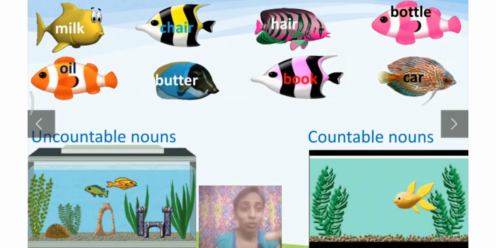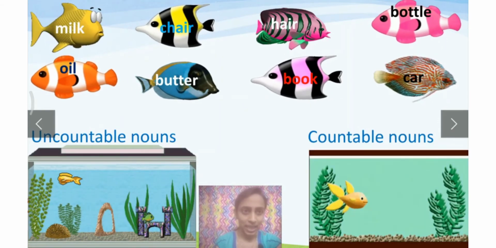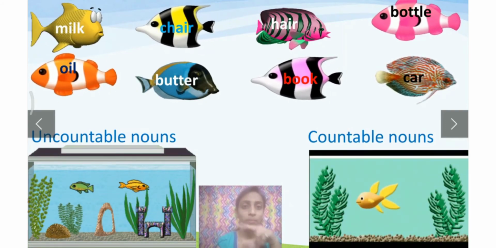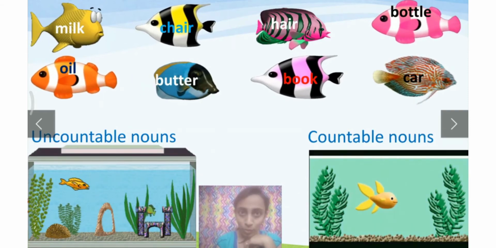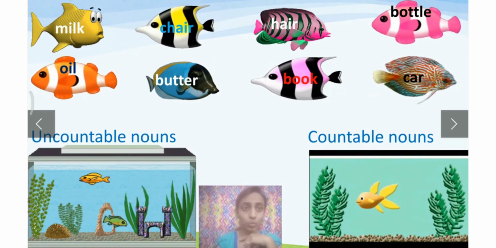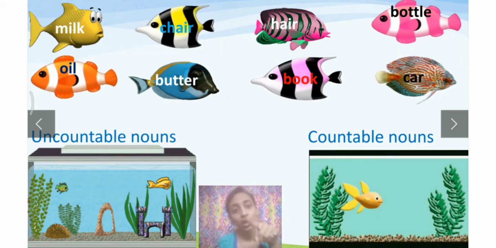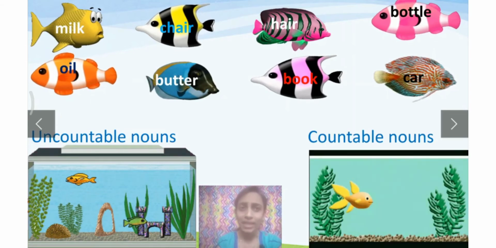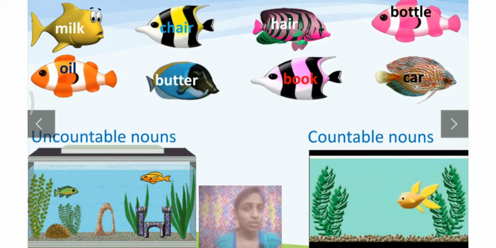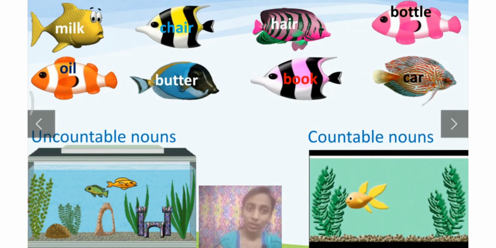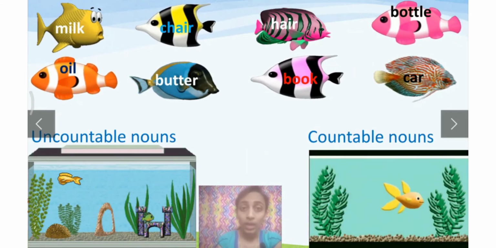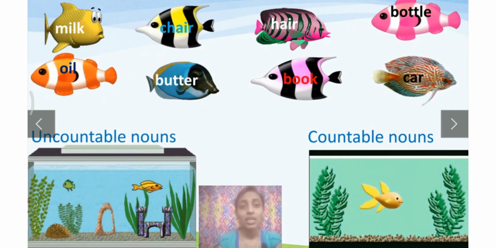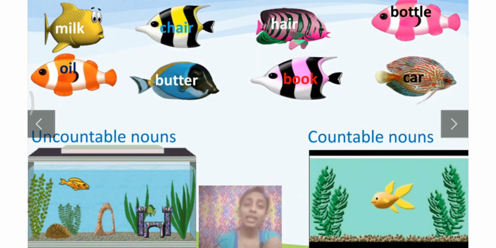Can you see those fishes over there? Yes. And I guess you can also see two aquariums, right? So what you have to do is put those fishes into the correct aquarium. But how are we going to do it? Very simple. On the fishes you can find some nouns written, right? Yes. So now reading the noun written on the fish, you have to put it into the correct tank.